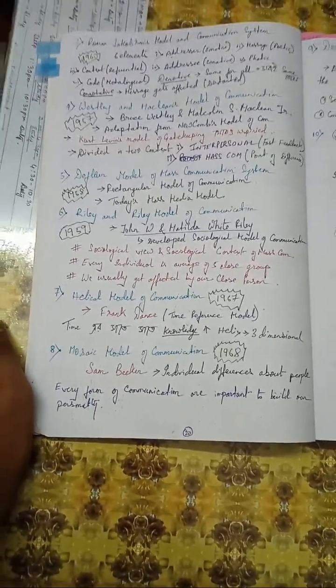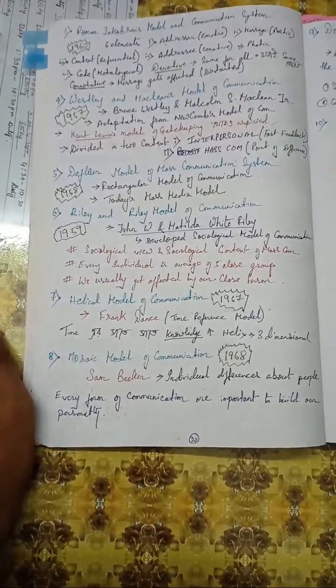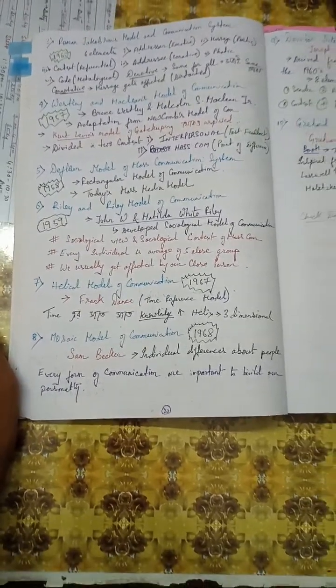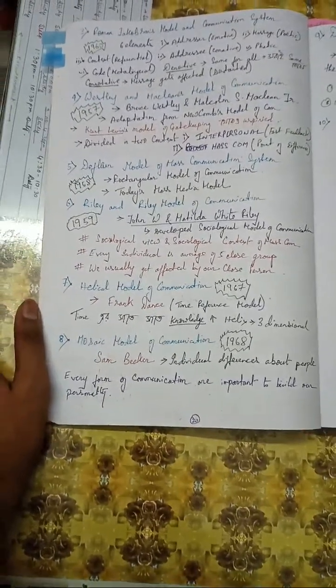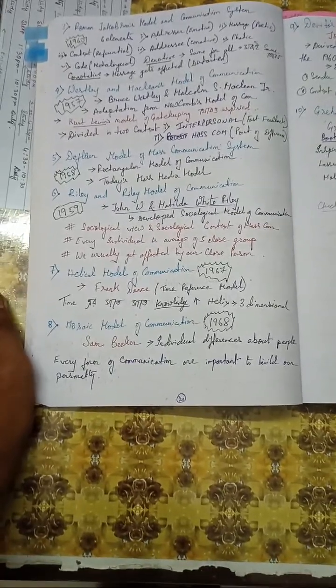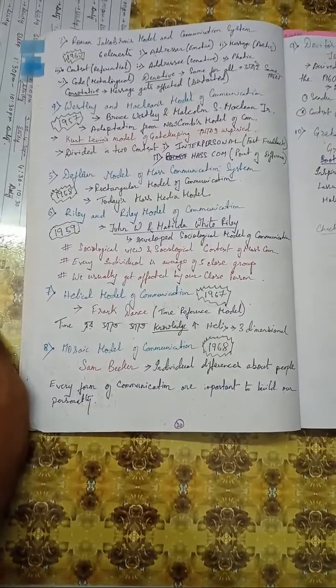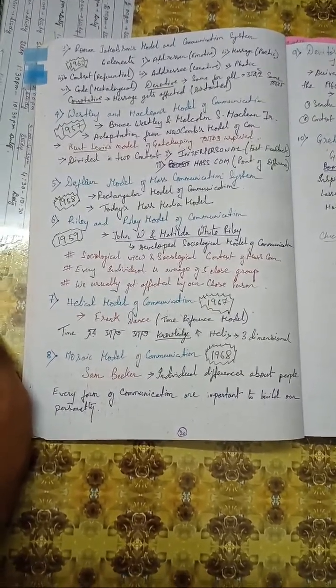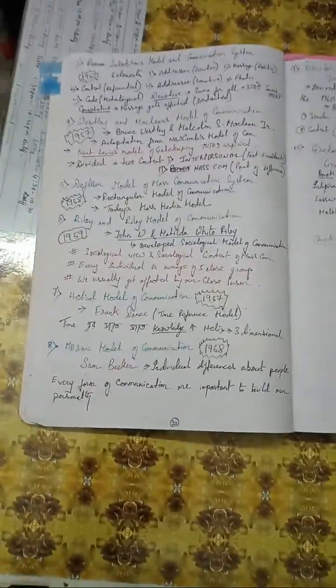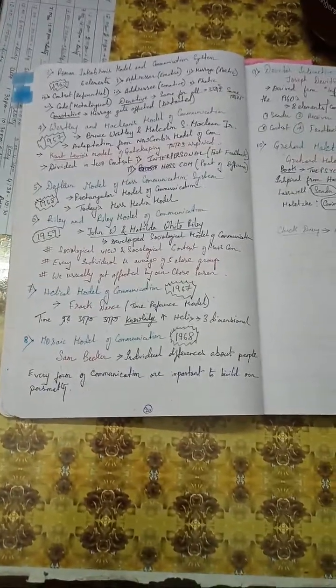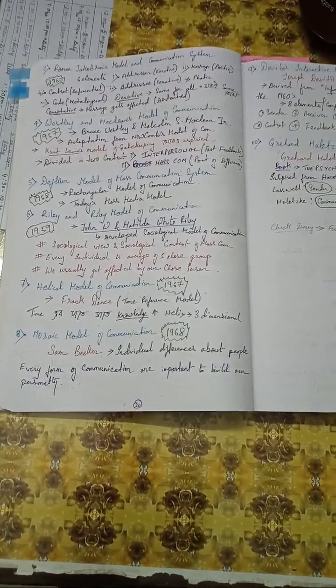Now comes the mosaic model of communication. Becker is the propounder of this model, and it concerns individual difference among people. Every form of communication is important to build our personality. So to build or to harden our personality, we must know this mosaic model of communication.